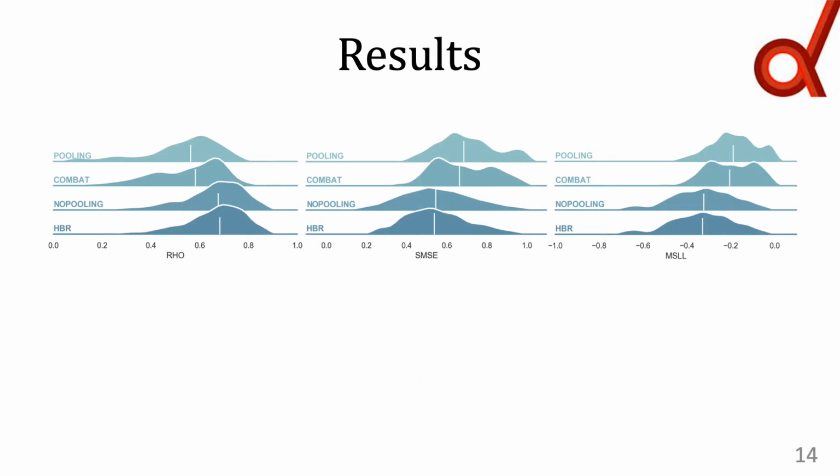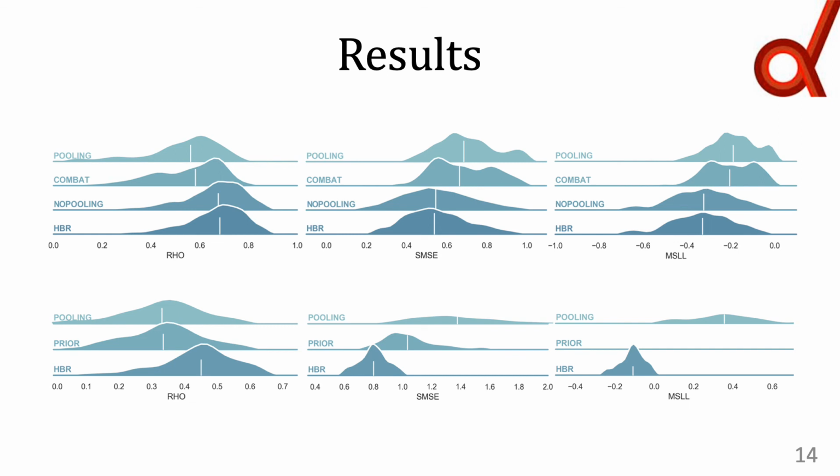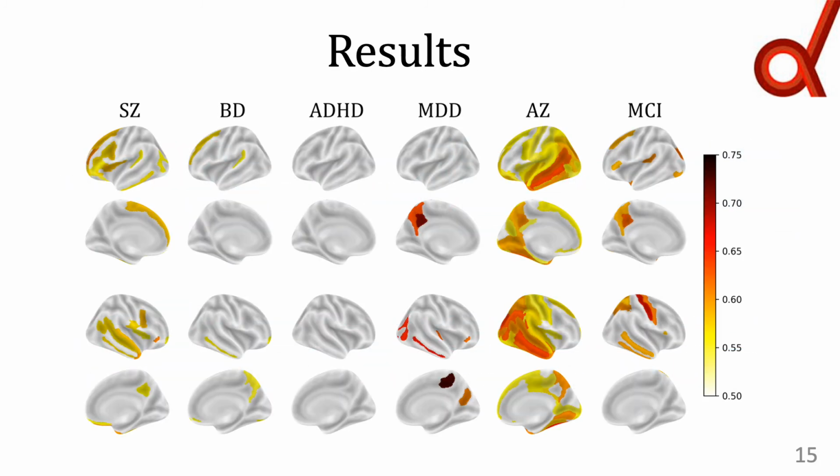We compared the regression performance of HBR against no pooling, and complete pooling with and without data harmonization. The predictions by the HBR showed a higher correlation, and lower standardized mean squared error and mean standardized log loss. Furthermore, when predicting data from new sites, the HBR showed a better performance compared to complete pooling and only model priors. In an anomaly detection setting, we further computed the abnormal probability index for each individual across 148 cortical regions, and used the area under the ROC curve to evaluate the predictive power of deviations for each clinical diagnosis. The resulting spatial distribution of discriminative regions largely overlaps with brain areas that are known to be implicated in the corresponding disorders.